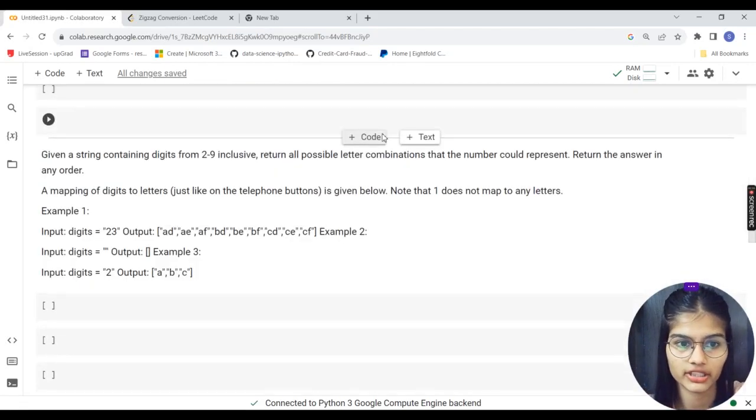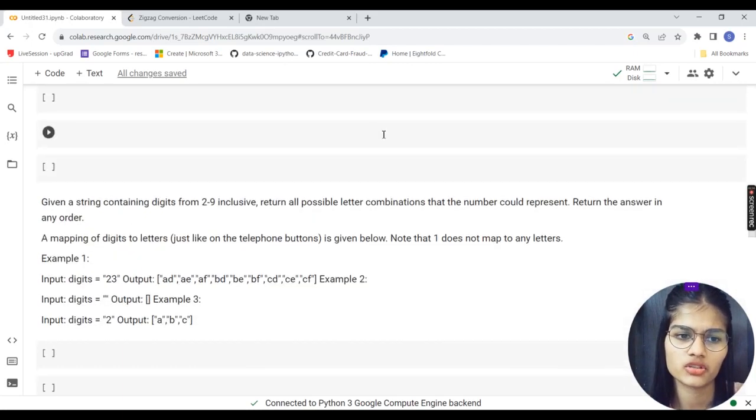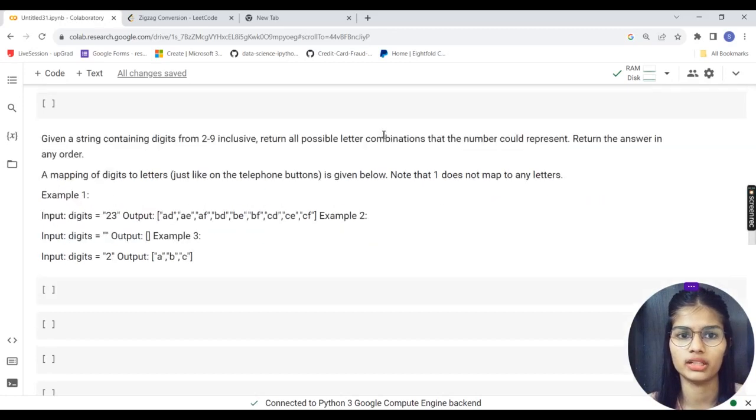And here we go with the next question. What does this say? We have a string containing digits from 2 to 9, inclusive. Return all the possible letter combinations that the number could represent. Return the answer in any order. The mapping of digits to letters is just like on telephone buttons, given below. Note that 1 does not map to any letter.